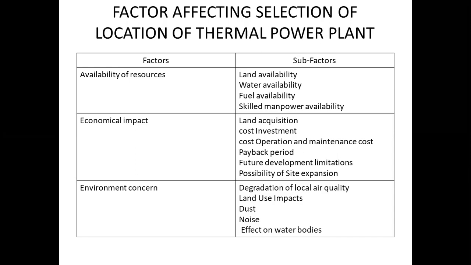Third important factor is environmental concern, where the first and utmost important factor is degradation of local air quality. See, whenever we are using a thermal power plant, so always the air of that area is polluted. So operating power plants that burn coal, oil, or natural gas emit air pollutants into the atmosphere, requiring the plant to be fitted with pollution control equipment to reduce emission. Many of these power plants have been identified and are regulated by central pollution control boards.